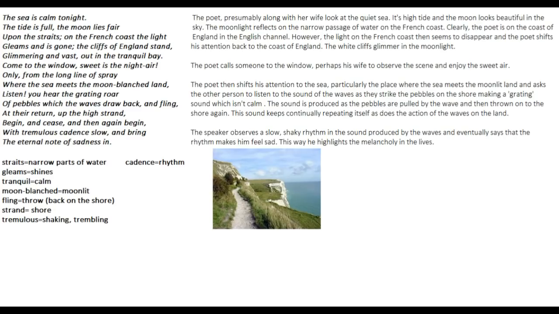The cliffs of England stand glimmering and vast out in the tranquil bay. So the cliffs of England are also shining in the moonlight, and they are looking vast, out in the tranquil bay, and the water body that is surrounding them is tranquil, again calm. So everything looks calm. You can see it's a calm and a very descriptive type of atmosphere that is established by the poet. Come to the window, sweet is the night air. Everything looks kind of beautiful here till now.